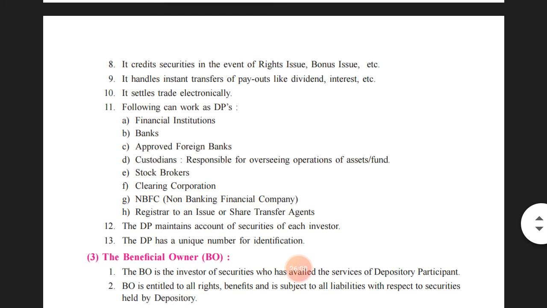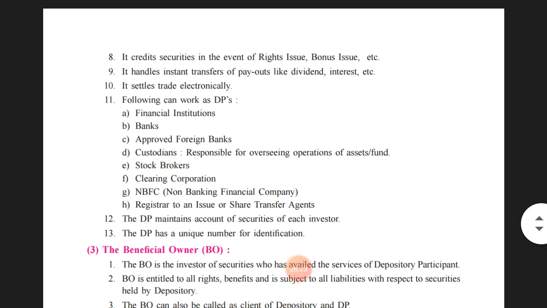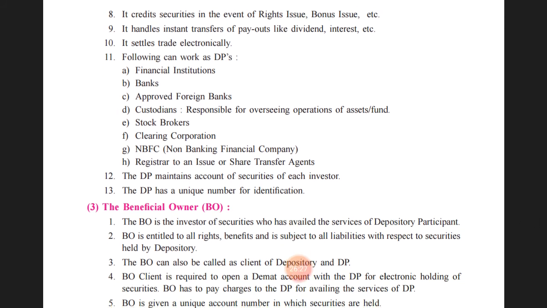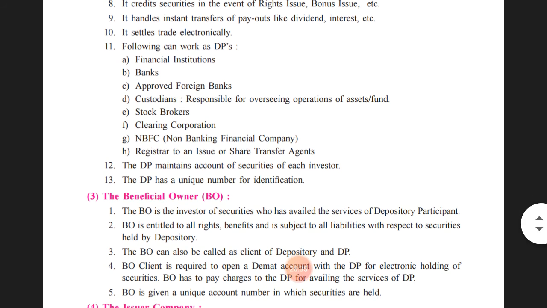9.1, it handles the instrument transfer or payouts like dividend and interest. If the company has paid the interest and the dividend, it will transfer to the particular account according to the payment that has been made by the company. 10th one, it settles the trade electronically. So when transfer and transmission of shares take place, it will settle the transaction accordingly.